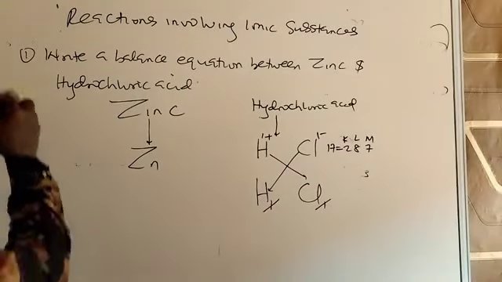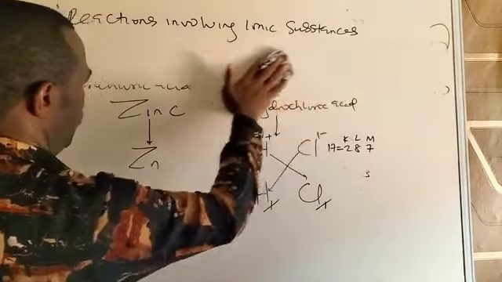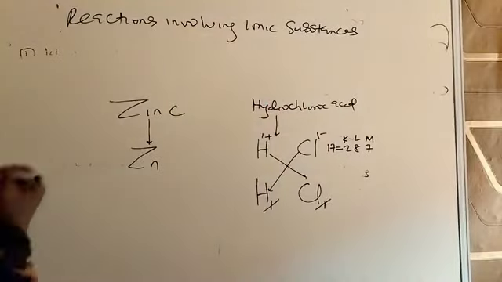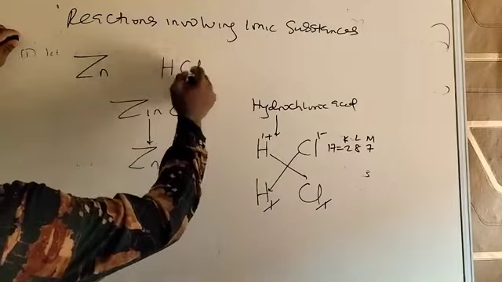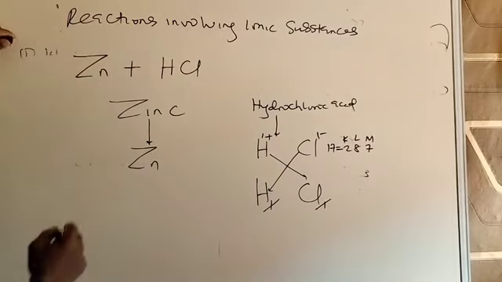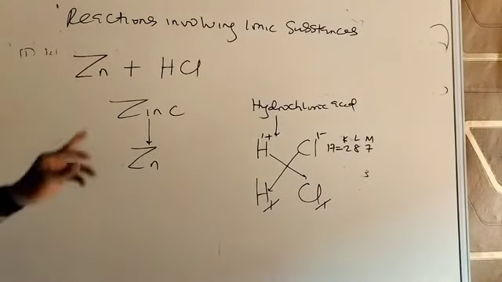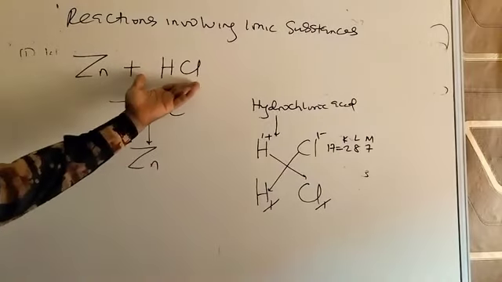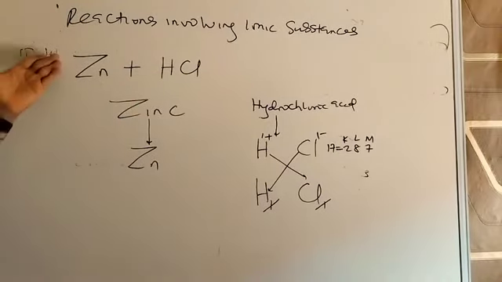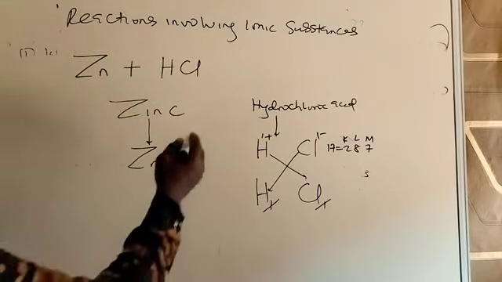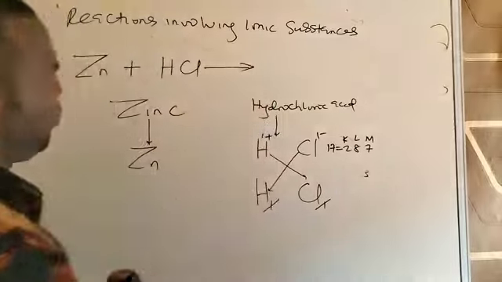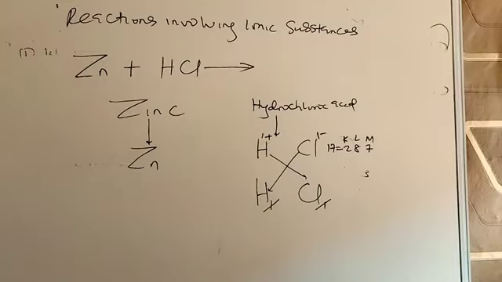So when you have obtained the right formula, what then do you do? You want to write the equation. Write the reactants zinc and HCl on a straight line and put a plus sign between them. They are reacting. It does not matter whether you write zinc first or HCl first. Whether you're saying A plus B or B plus A, they're the same thing. Then draw an arrow to show the direction of the reaction. When you have drawn an arrow, since you are dealing with ionic substances, the next step is to split them into ions.